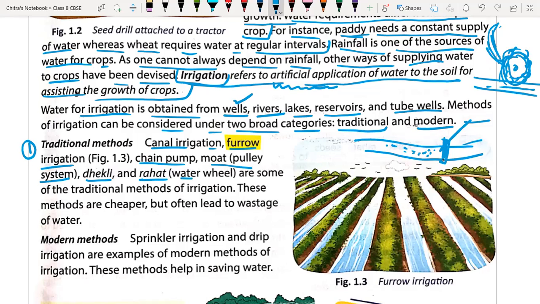Okay, then we have rahat. It is nothing but the water wheel, that we discuss here. This is called a water wheel. Okay, these are some of the traditional methods of irrigation.